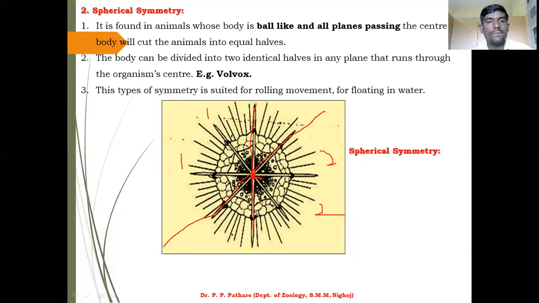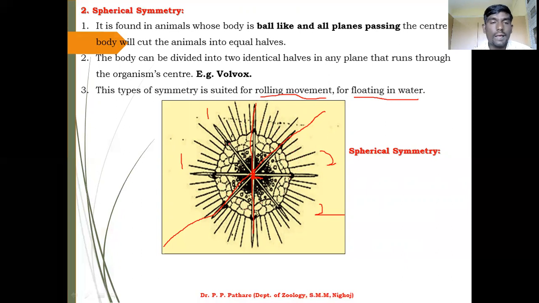This type of symmetry is suited for rolling movement or for floating in water. It is a secondary habitat. If the animal's food is present in all directions of its body, then they can show hair-like structures present over the whole body, and using these hair-like structures they show rolling movement, or these organs are also useful for floating or moving in the water body.